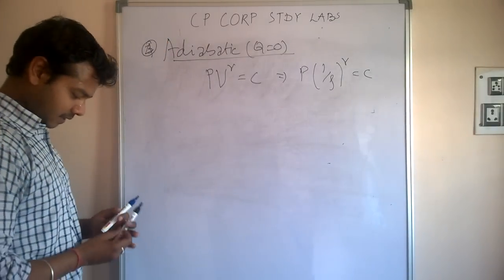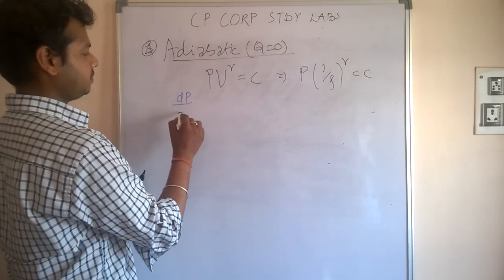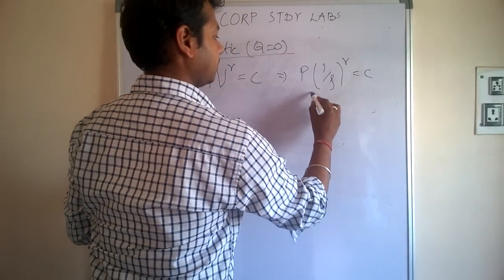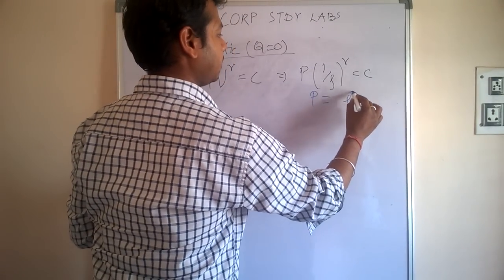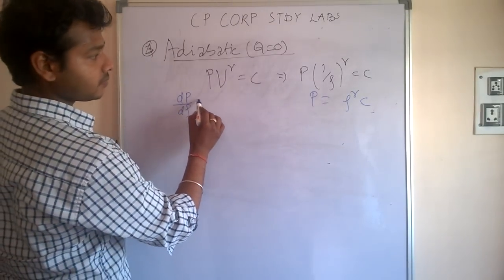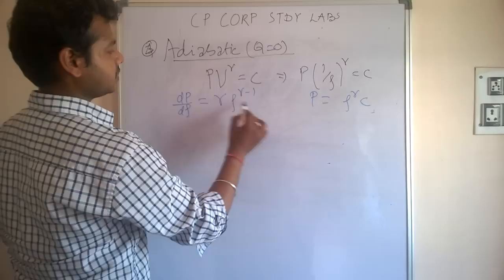Similarly, we differentiate dP by d rho. P is equal to rho to the power gamma times a constant, then differentiated, gamma rho to the power gamma minus 1 times that constant C.